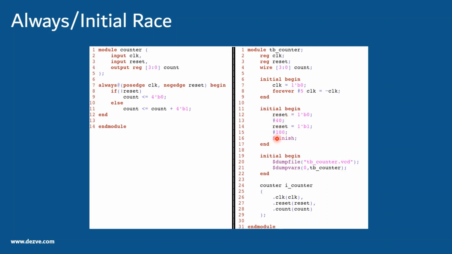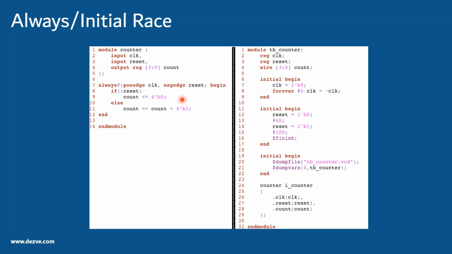What if this always was scheduled before the initial? Then what would happen in that same time unit? It would not see this reset edge. So basically it will not reset this count, and then in the timestamp the edge would subsequently come. So it will miss that edge, and this count will not get reset to a reset value. So there is again ambiguity here. We are relying on the tool to sequence this order, like this initial to happen before this. So how do we fix this?